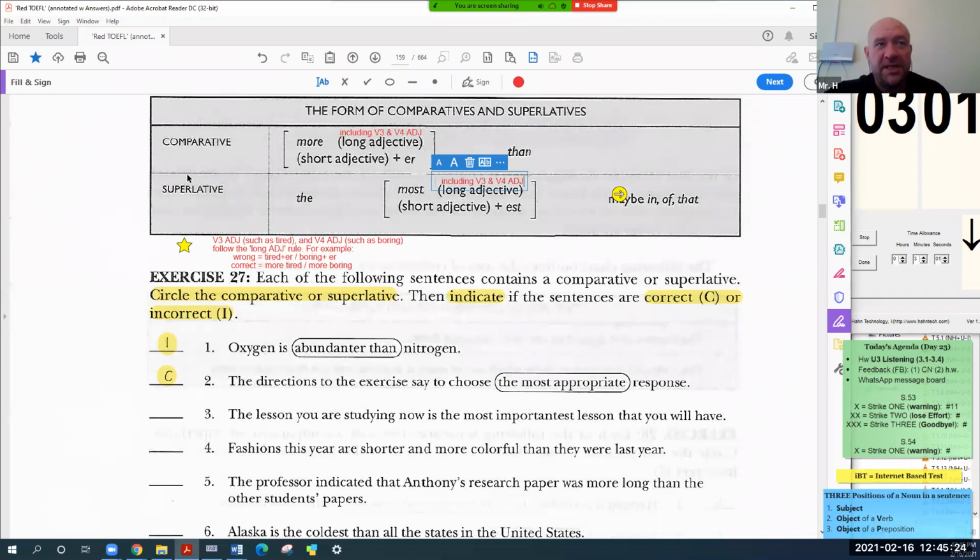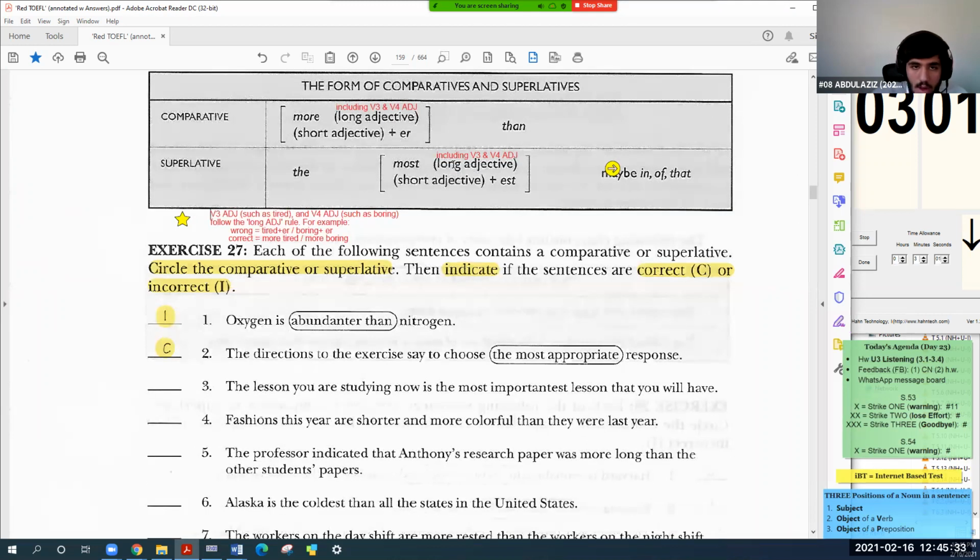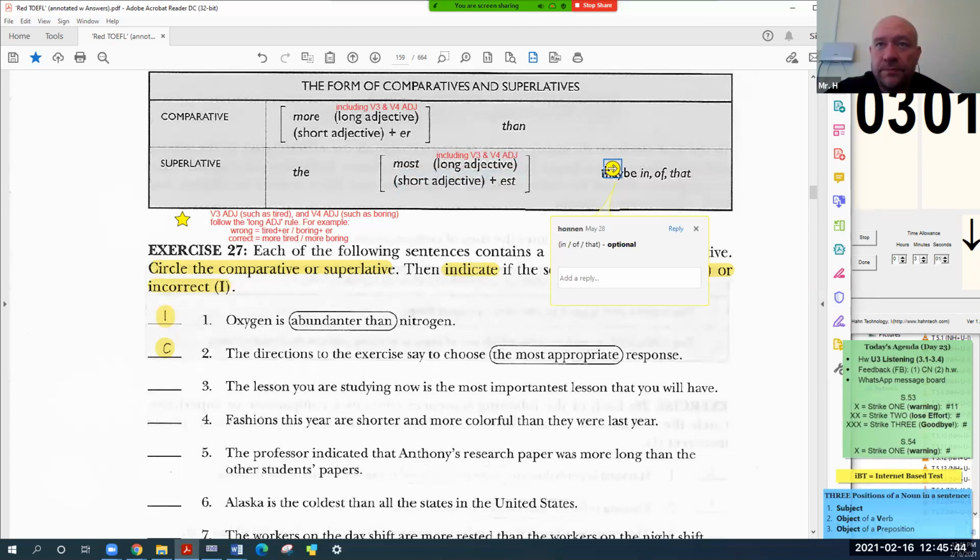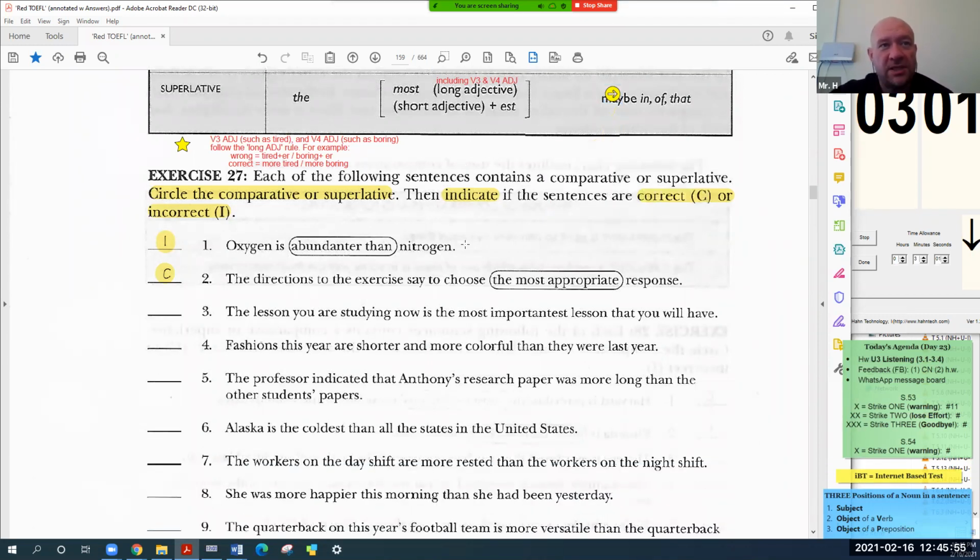Abdulaziz, read the superlative formula. The most plus long adjective, including verb 3 and 4 adjectives, and short adjective with est. That's right. Short plus est. And then what's this? In and if and that, it's optional. These are all optional, right? All right. So let's give this exercise a try.